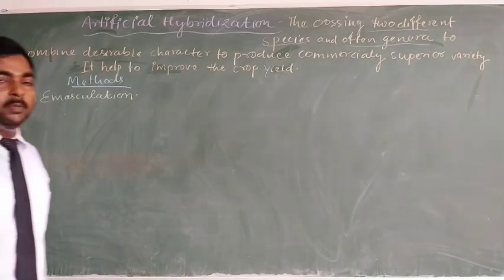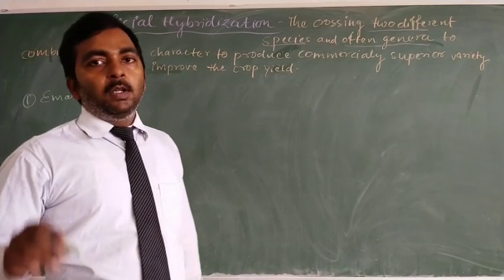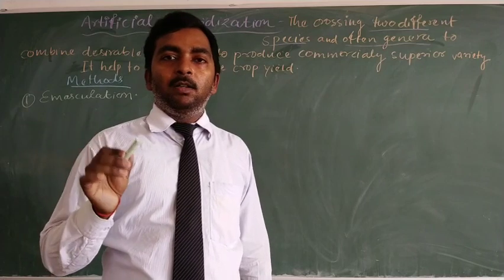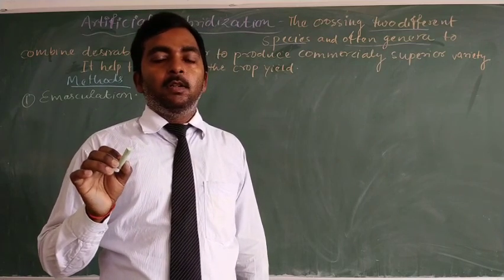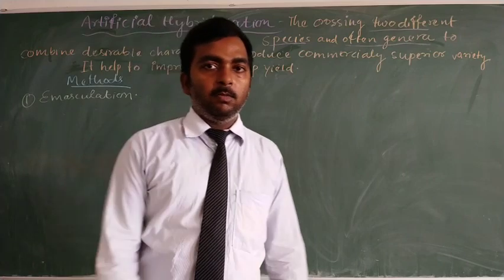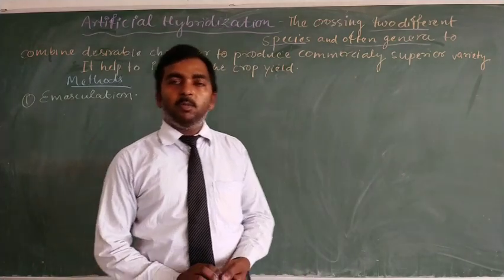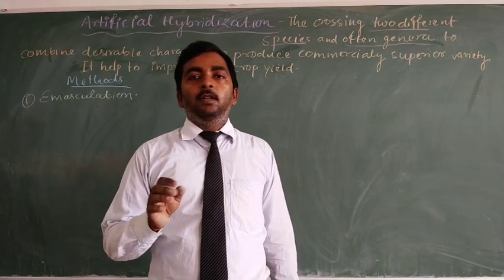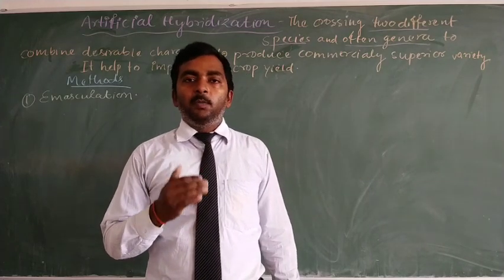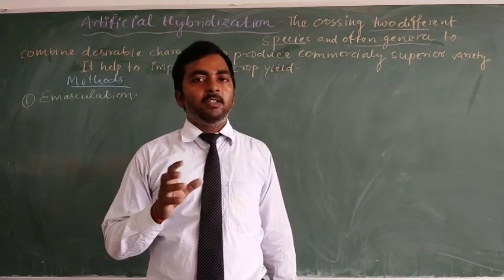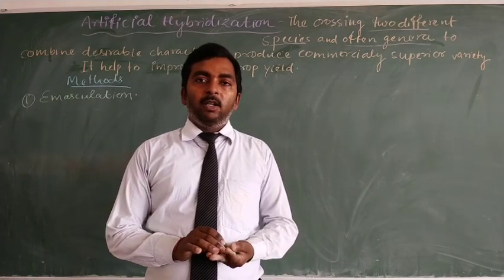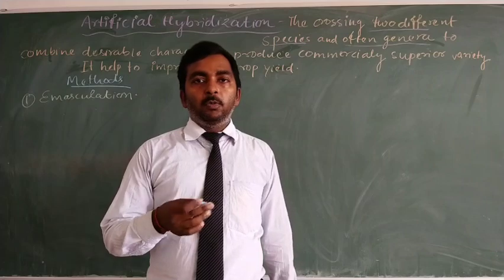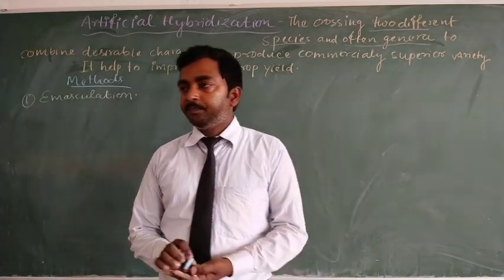Emasculation is the process of removal of anthers from the bisexual flower during the bud condition. When the flower remains in bud condition, emasculation can be done by removing the anthers. Only the stigma remains in the bisexual flower, in which we have to do cross pollination.